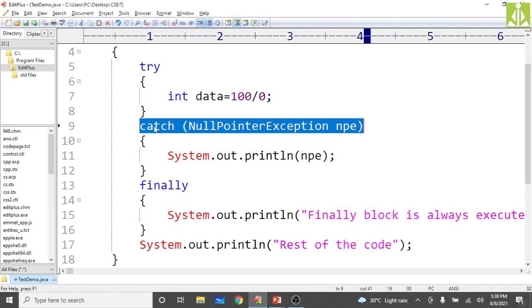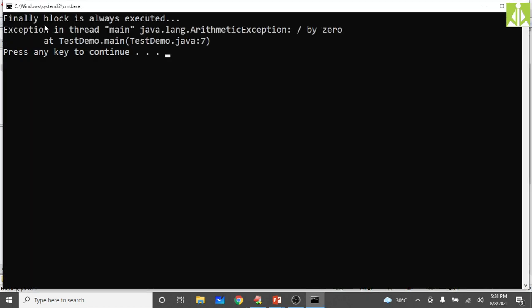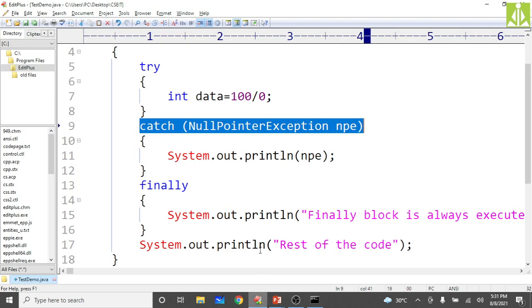But before jumping the control from here to there, what it will do is it will execute the finally block. Before going to the default exception handler, it will execute the finally block. So we are getting the message on the output screen. As you can see here, finally block is always executed. So before jumping to the default exception handler, it is executing the finally block.